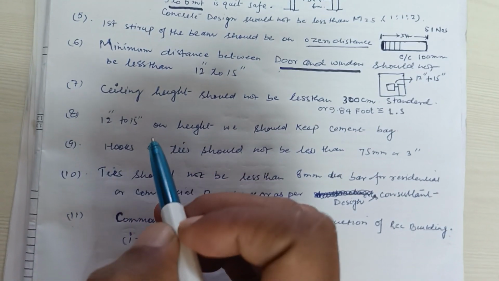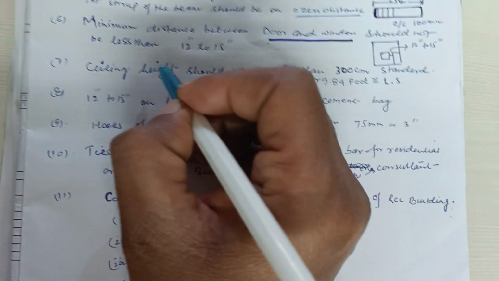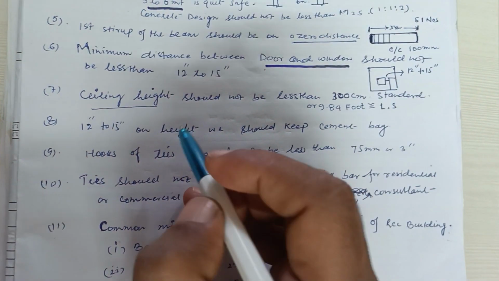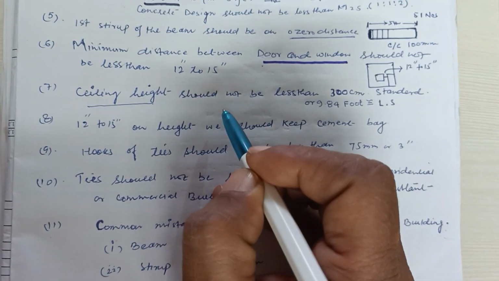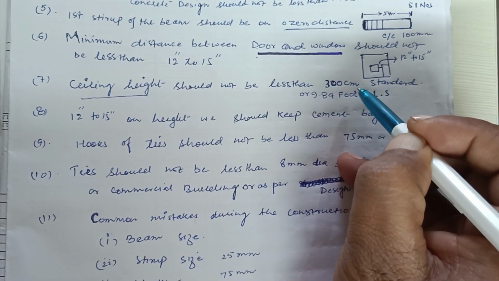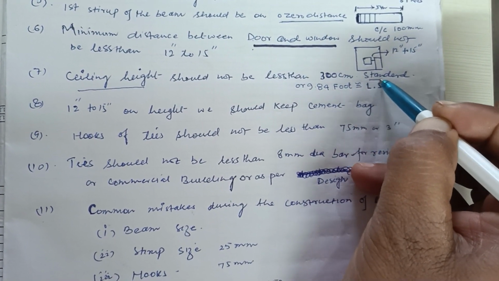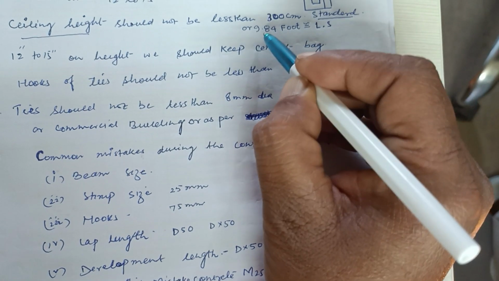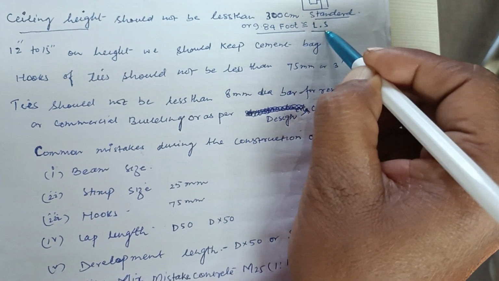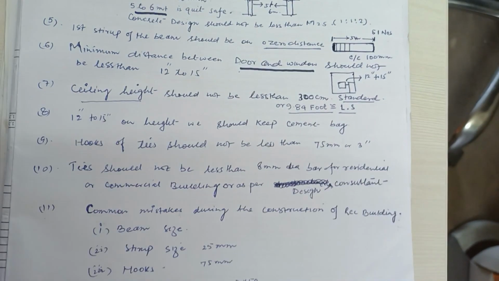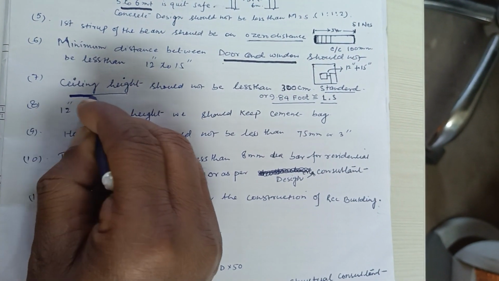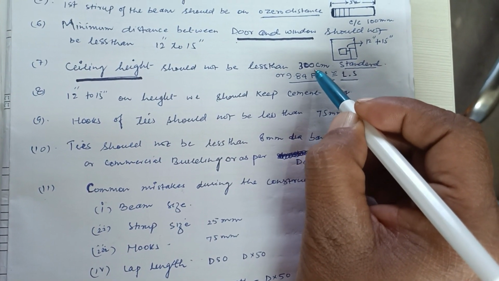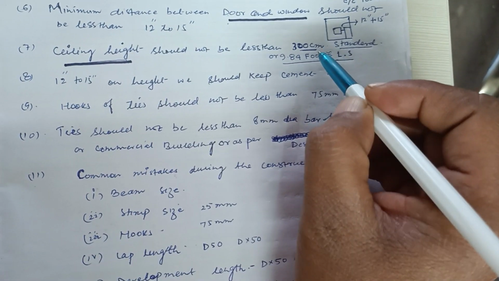Now ceiling height, means where you are going to lay the slab, should not be less than 300 centimeter. This is the standard, or 9.84 foot lump sum. So the ceiling height should not be less than 300 centimeter.